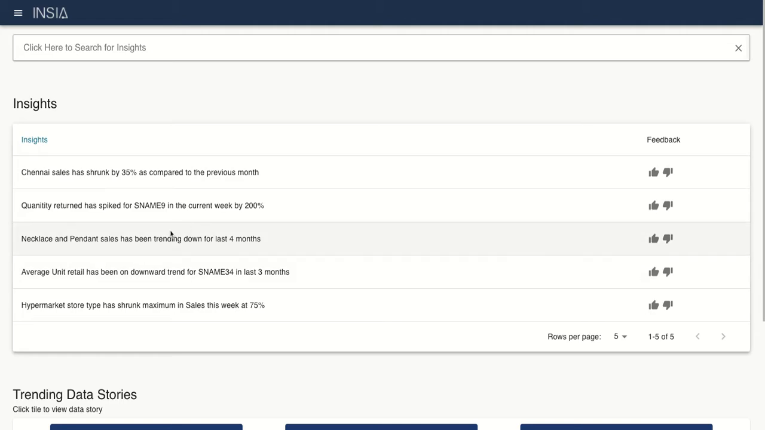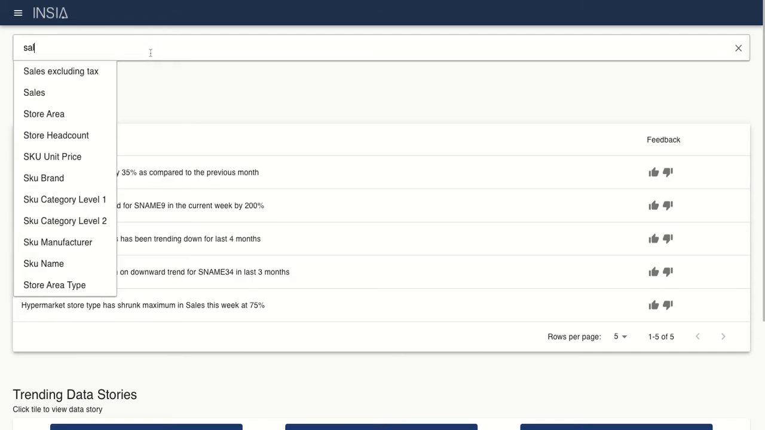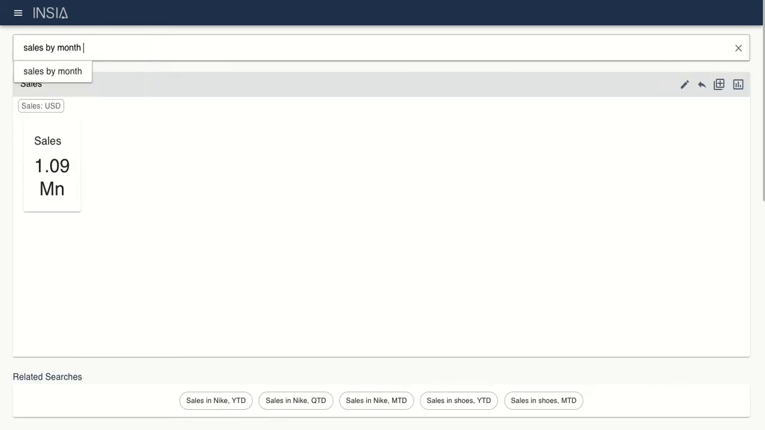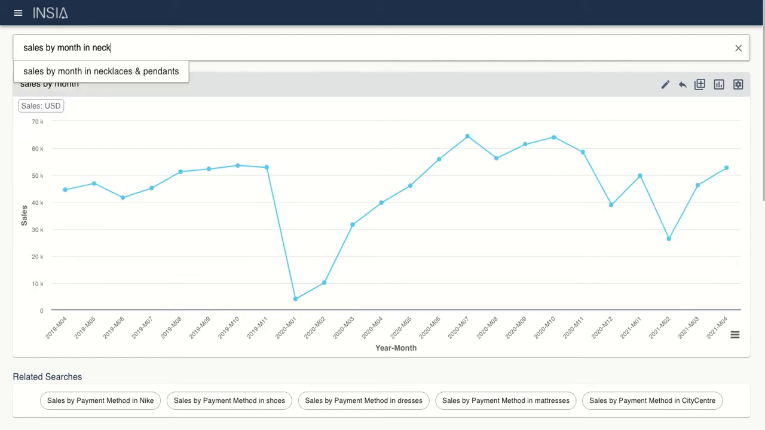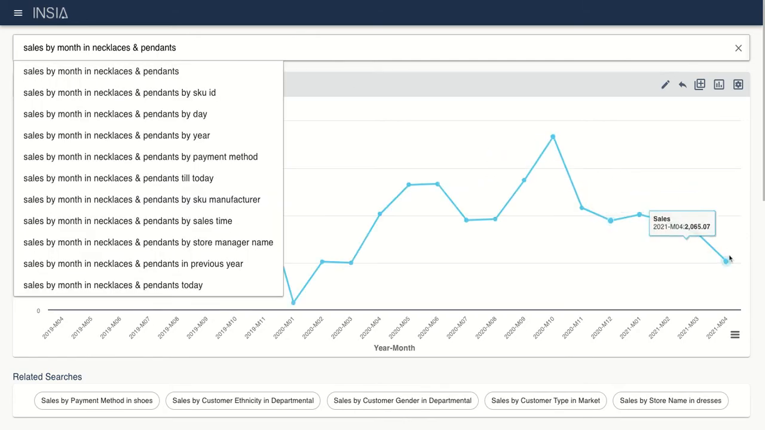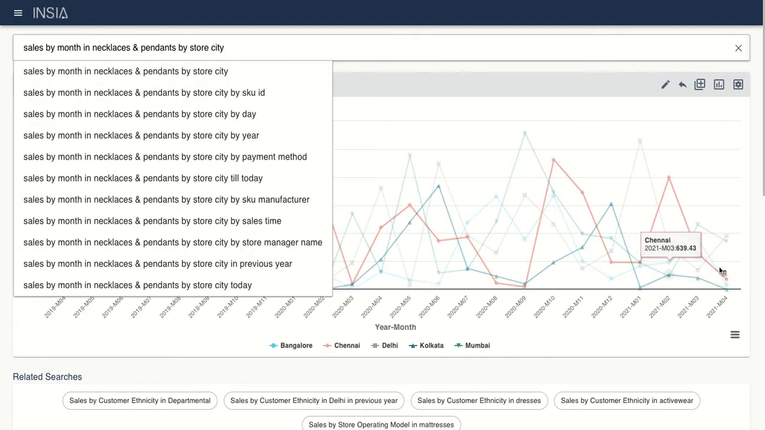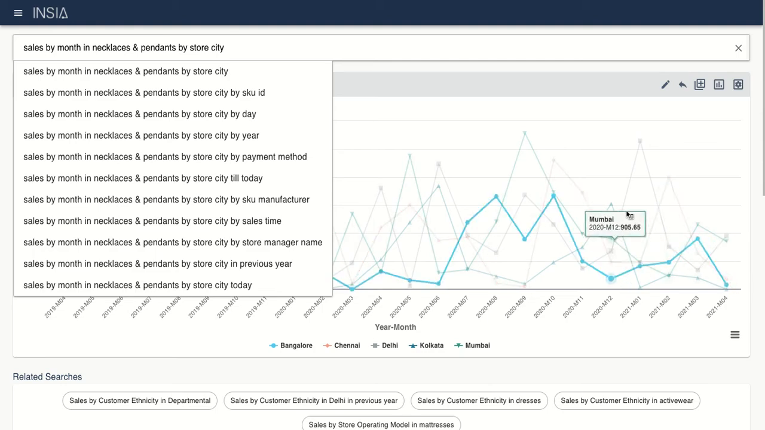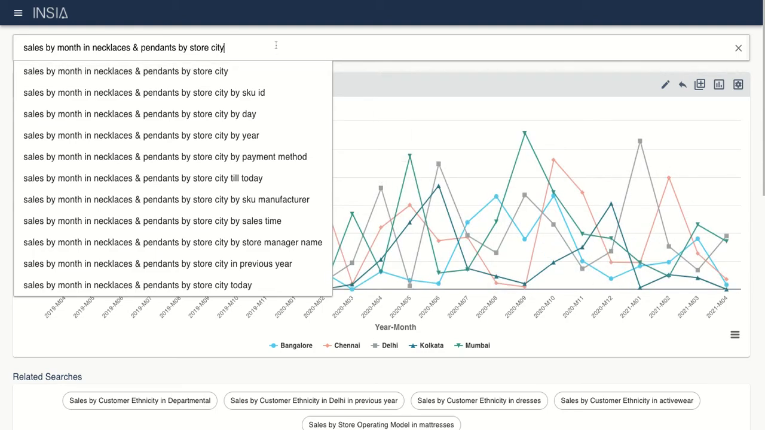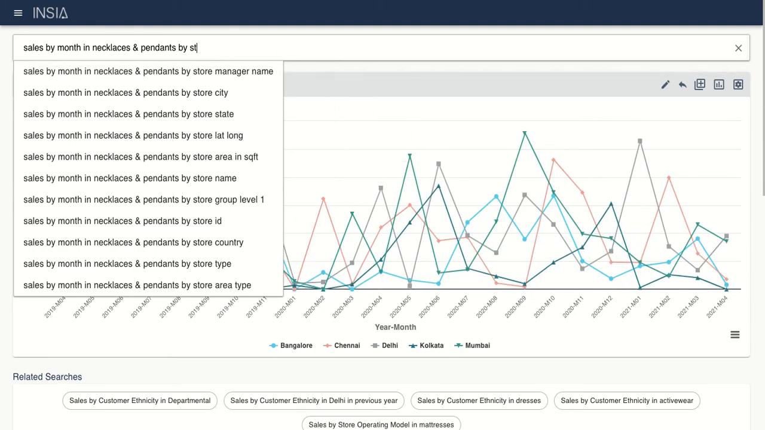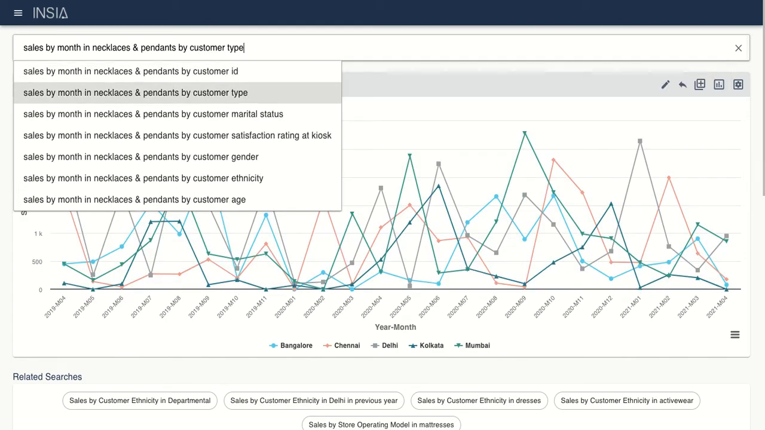Here we are seeing that necklace and pendant sales have been trending down for the last 4 months. Let's see why. So we look at sales by month in necklace and pendant, and we do see that the sales have been dropping. Let us see which stores and cities are causing this. Now this is not giving us a very clear picture of how things are happening, so we might want to check which customer segment is doing this.